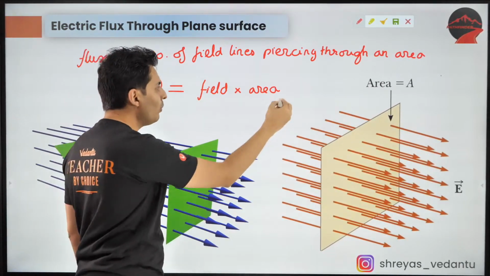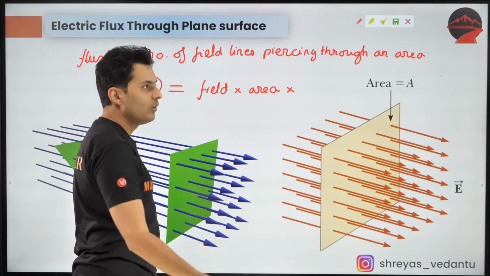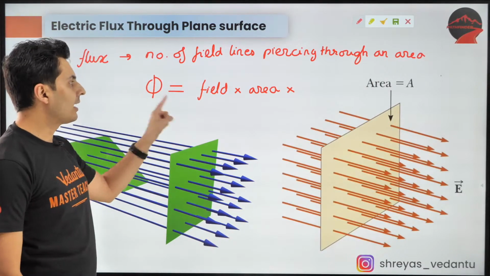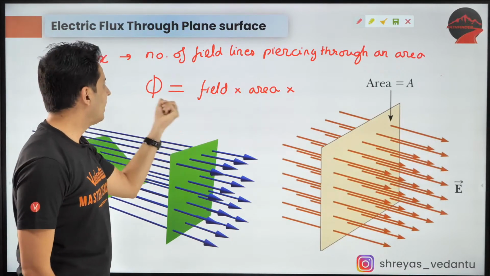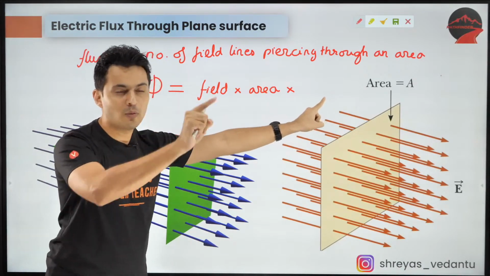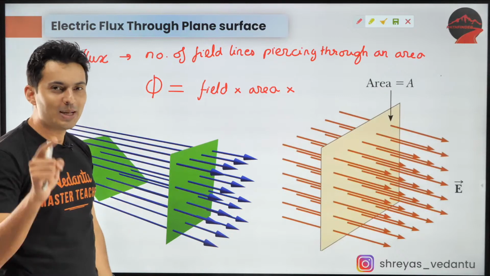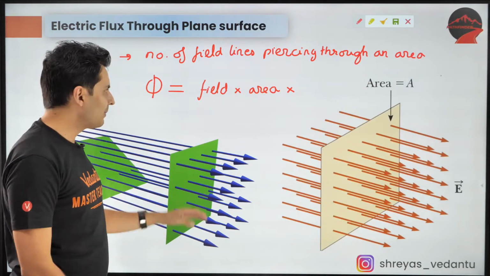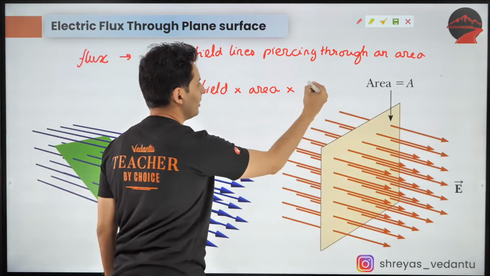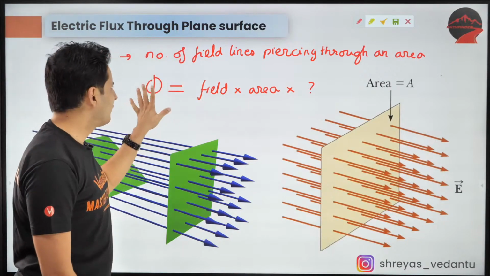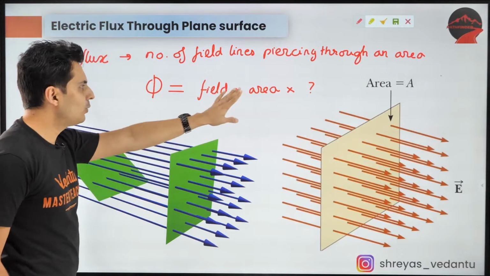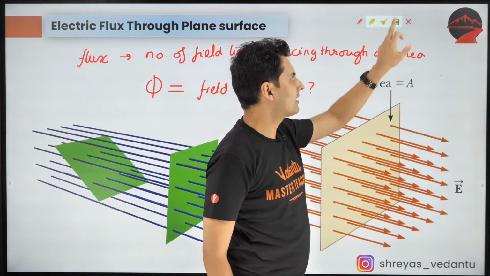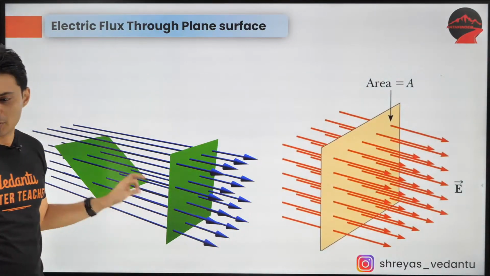But there will be one more term which will depend on the angle, because the more the field, the more the flux, the more the area, the more the flux, but there has to be one more term. For now, flux is field into area into something which depends on angle. I'll come to what that is in the next slide. For now, let's solve some basic questions.